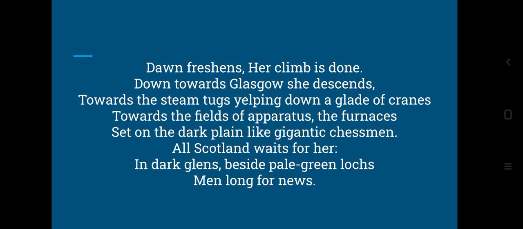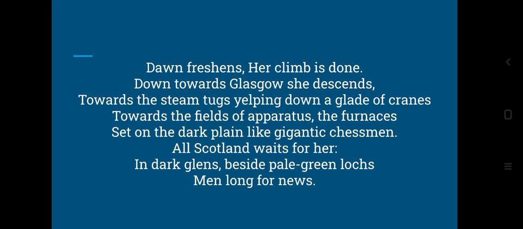Dawn freshens, her climb is done. So dawn is the early morning. Dawn freshens, that is, now from night it is slowly becoming light. Morning is happening. Her climb is done. So the challenges, whatever problems the train had, stones, barren land, then slope, everything is now over. Her climb is done. Down towards Glasgow she descends.